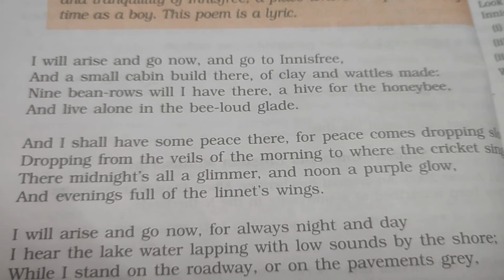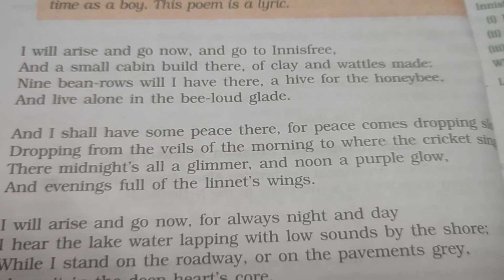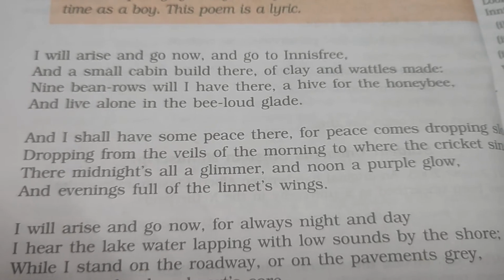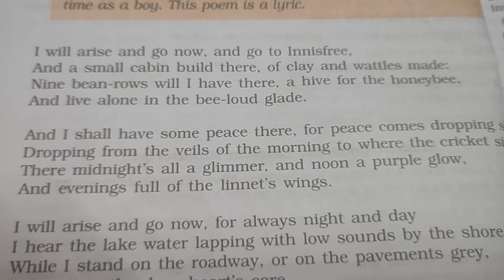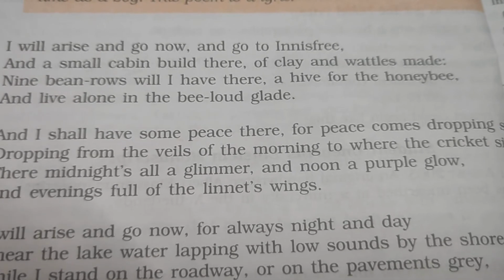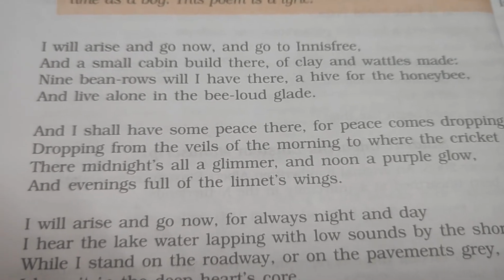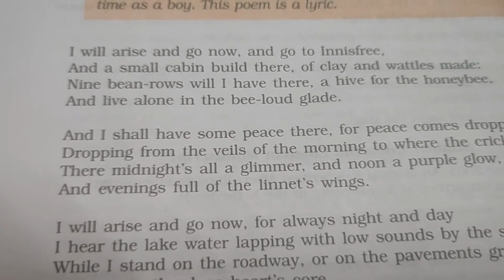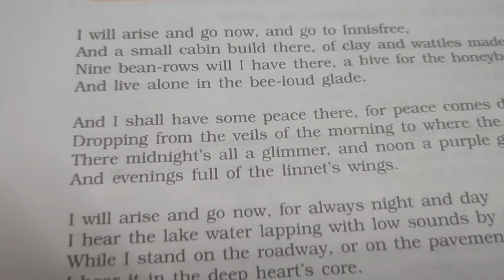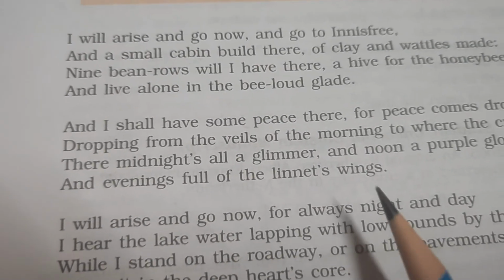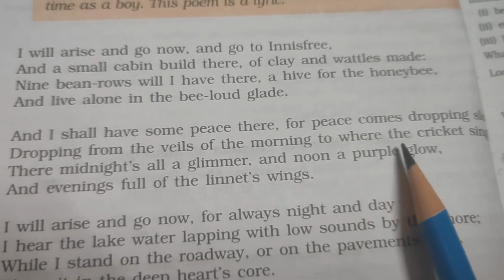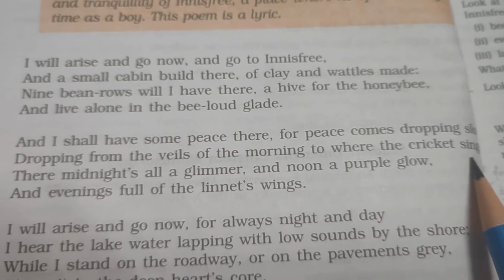So according to him, peace comes dropping slow, like the oozings, like the droppings. Peace also comes slowly and gradually. It doesn't come at random and very quickly. Dropping from the veils of the morning to where the cricket sings.